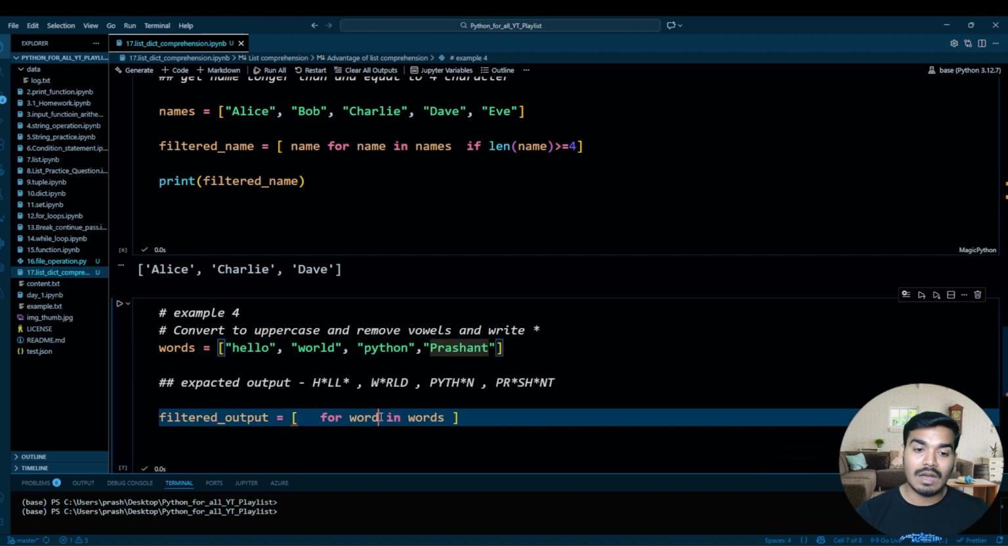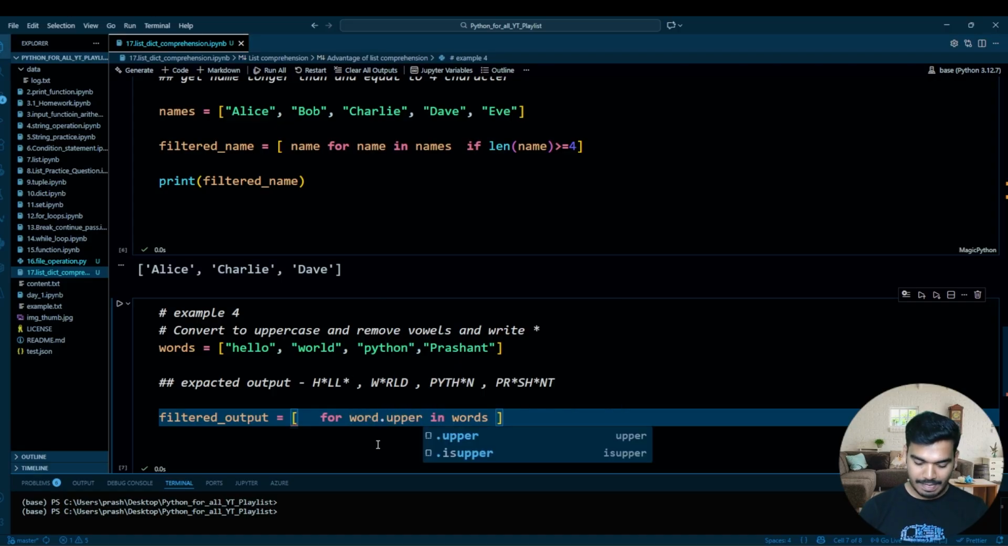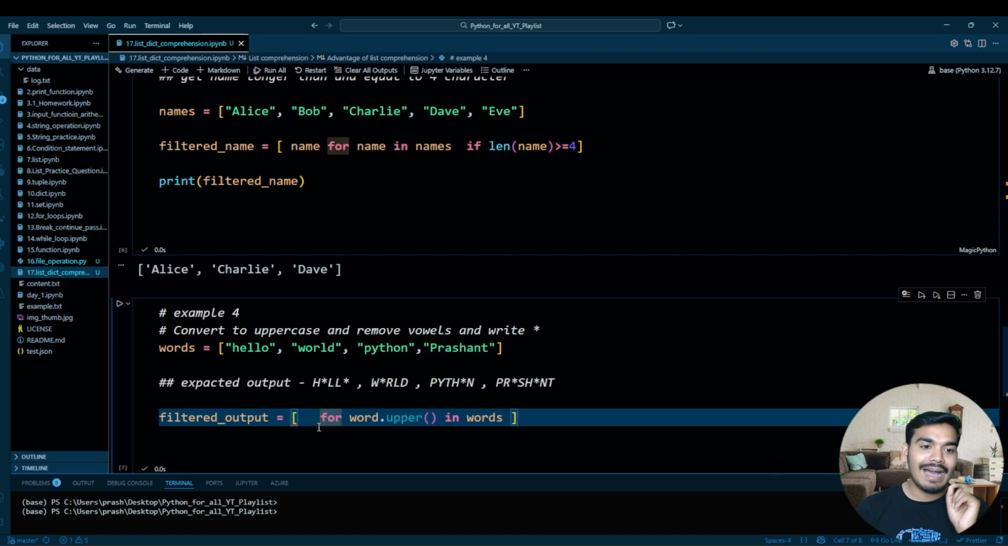I want to make this upper also. So let's make this dot upper. Perfect. Now, what is next? I want to iterate through each character after the word.